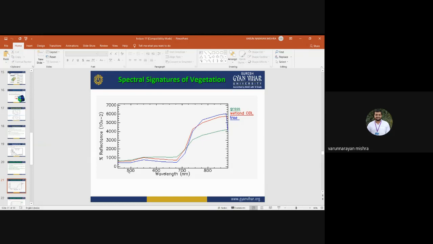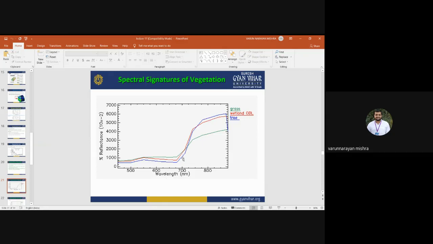From 500 to 700 nanometer, it's the visible portion of the electromagnetic spectrum. As we all know, in the visible portion, vegetation doesn't reflect much and most of the energy is absorbed. But once it is studied in the NIR band, you can see there is a high reflectance.